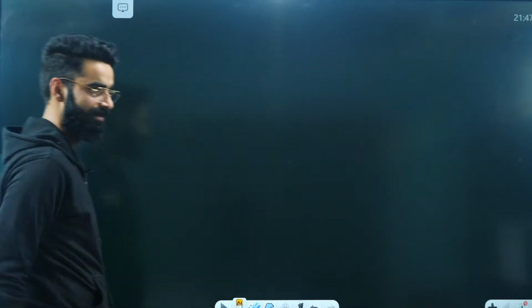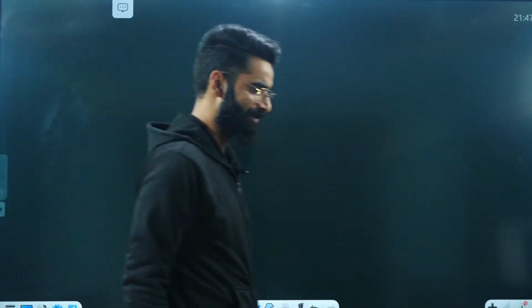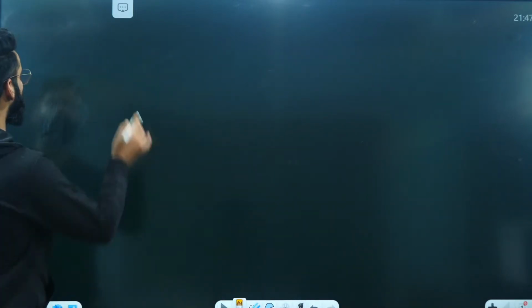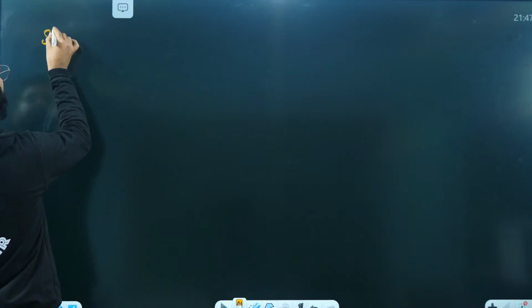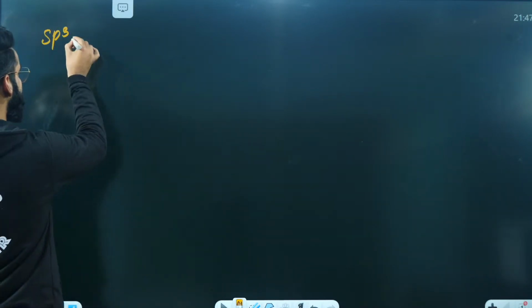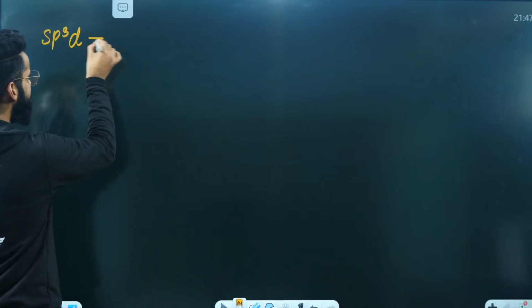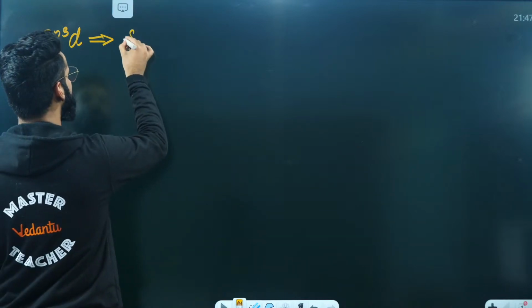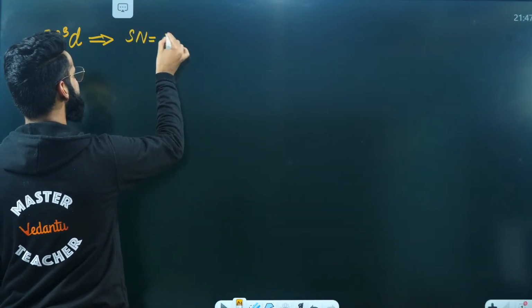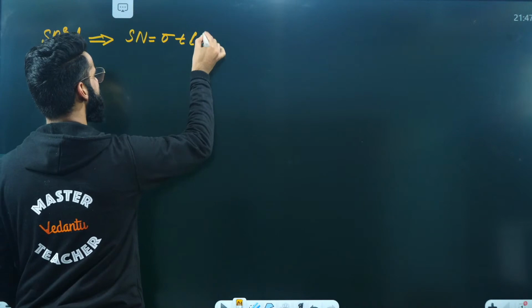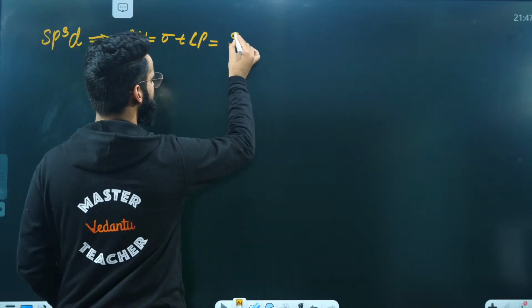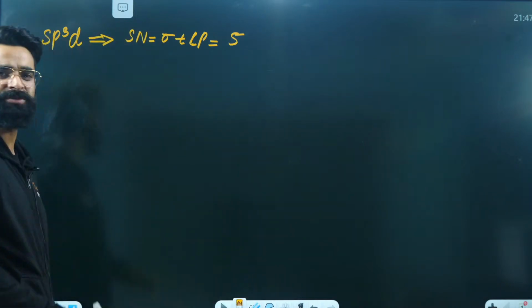Let's move on. Till now, we talked till sp3 hybridization. Now it's going to be the time for the molecules in which the hybridization involved is sp3d. In the molecule which involves sp3d hybridization, what is going to be the steric number first of all? Steric number is going to be sigma plus lone pairs, and the value comes out to be 5.